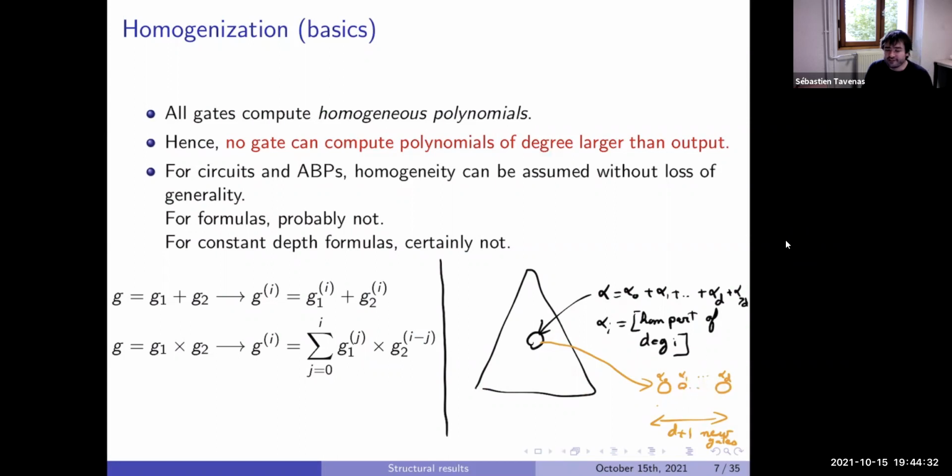For the leaves, it is easy because a leaf is either a constant or a variable. If it is a constant, we look at the d plus 1 gates we want to associate with it. We put 3, for example, for the constant part and 0 everywhere else.